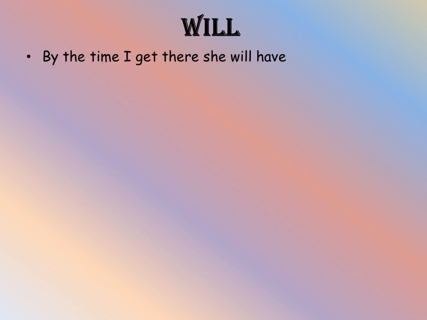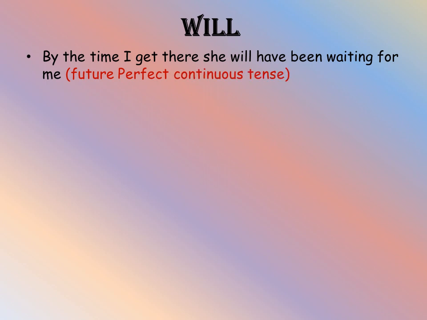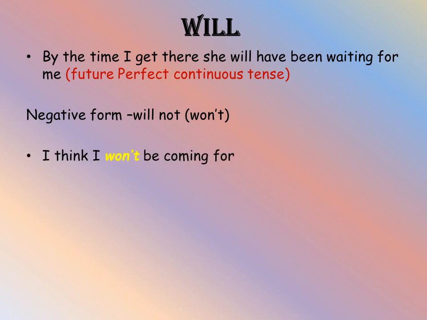Continuation of will denoting the future time. By the time I get there, she will have been waiting for me. Future perfect continuous tense. So this is rarely used. Negative form of will is will not and the contraction is won't. So we will use this in a sentence. I think I won't be coming for the party. I won't give my book to you.